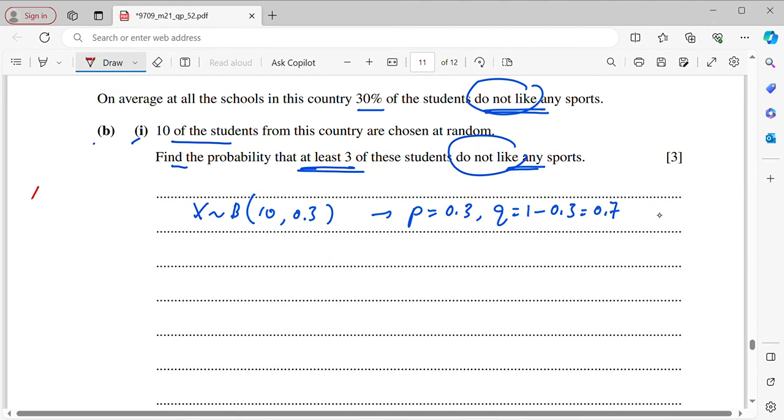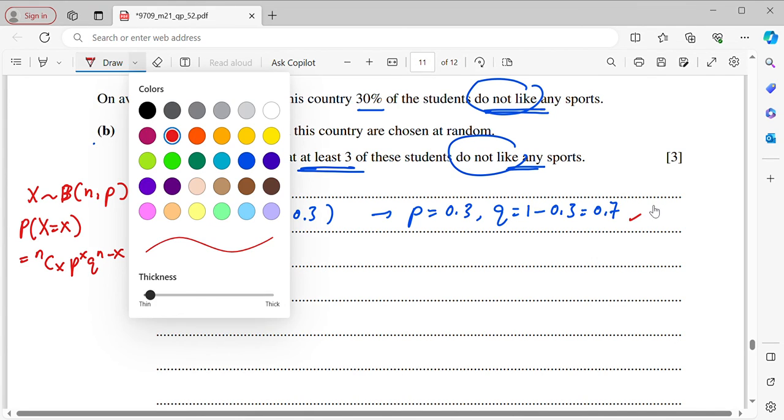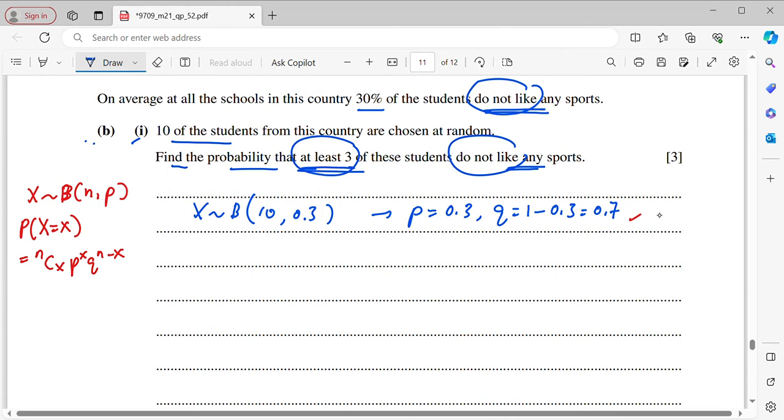So since this is a binomial distribution, the formula is X ~ B(n, p). So the probability of X will be nCx, p to the x, q to the n minus x. That's why I've written down the q. And now you need to find the probability that at least 3 do not like. So at least 3 is P(X ≥ 3), and you have to count from 3 until 10. That means it's a lot of calculations, so I will use the complement rule, which is 1 minus all previous. All previous means from 0 until 2.